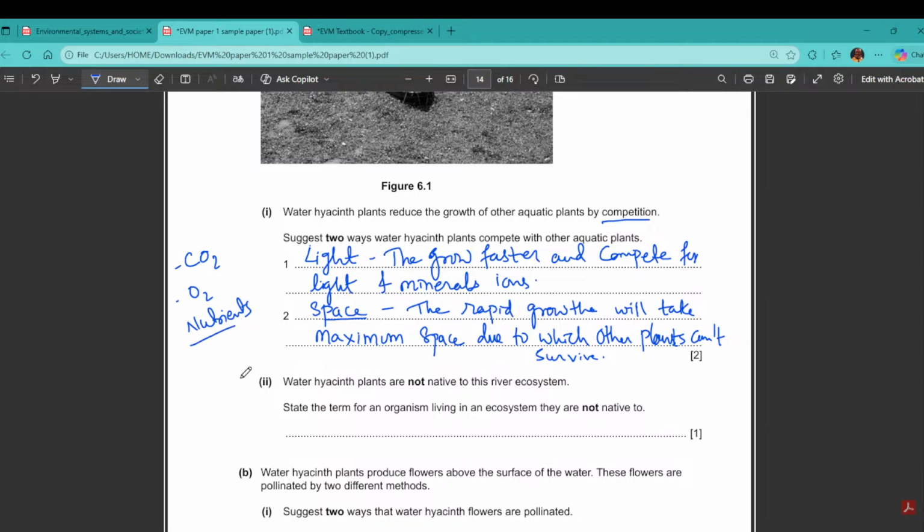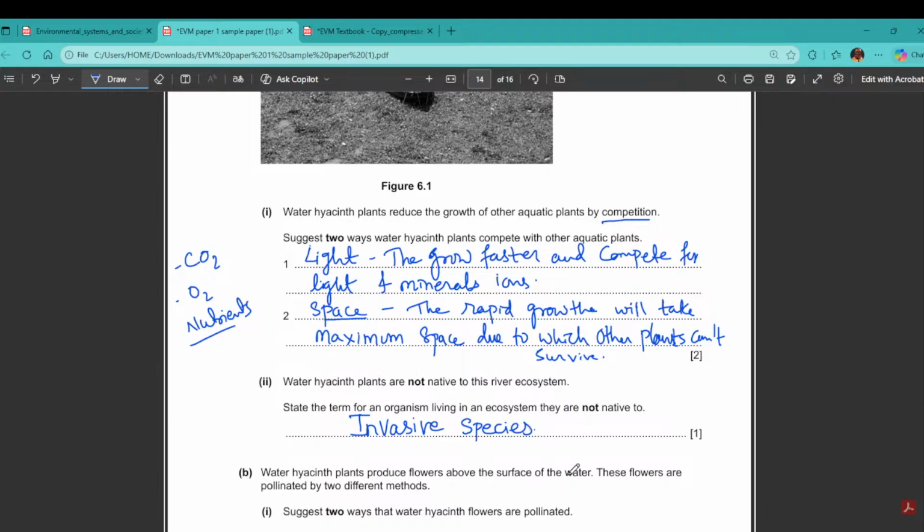Next one is, this aquatic plant is not native to the river ecosystem. That means it was not present here. It is not the natural one, right? So state the term for an organism living in an ecosystem that is not native to it. Such kind of organisms which are not native, the word that we have is invasive. It's also in biology, I think chapter number 20, 21. This is how the chapter bio and EVM is connected. Okay, invasive species.